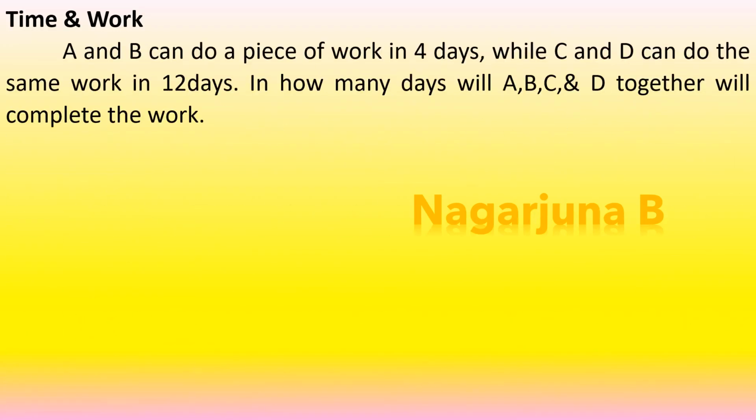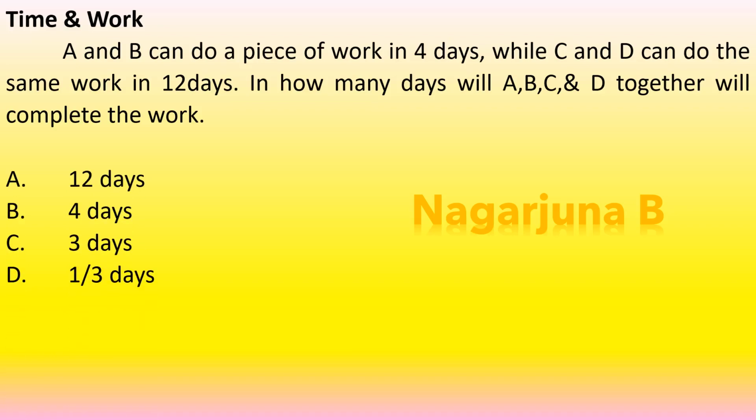Now we shall consider a problem. A and B can do a piece of work in 4 days. That means A and B together will complete a work in 4 days, while C and D can do the same work in 12 days. That means C and D together will complete the same work in 12 days. In how many days will A, B, C and D together complete the work? Options: 12 days, 4 days, 3 days, 1 by 3 days.